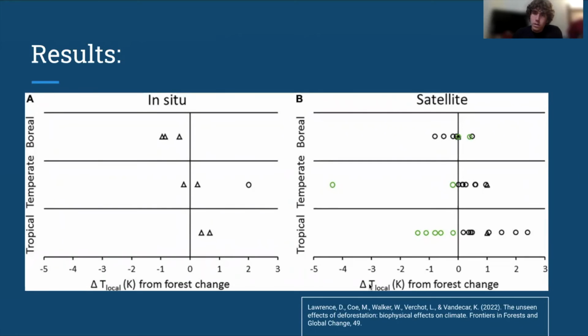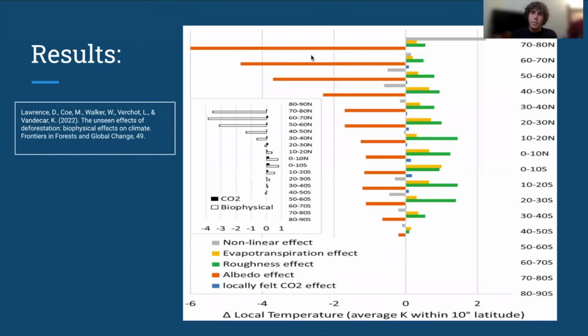Basically, as we can see in the results, as we deforest, we see that there is a greater change in temperature. In the light green, we see less deforestation and therefore less change in temperature. And we can see that when we deforest, the albedo effect will actually be most greatly impacted, causing an increase in global temperatures, because we won't have that foliage to absorb the